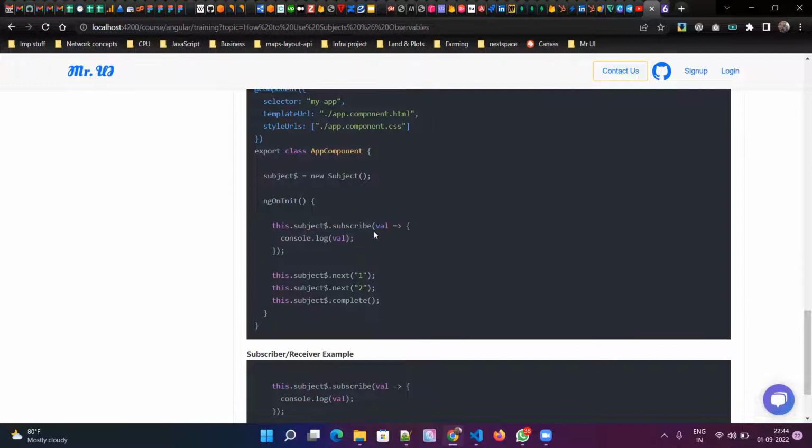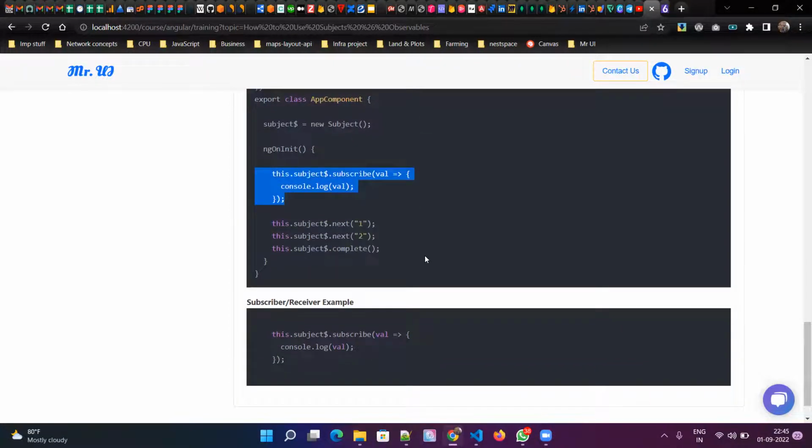Earlier we only said the subscribe method, and now we have this implementation inside the subscribe method. So whenever you send some data using the next method, you will receive it here, and here we are printing it. Once you execute this code, it will print 1 first, and then we send 2, and it will print 2 here. Then we complete the subject, and that's it. Once you call complete, this will not be called again.